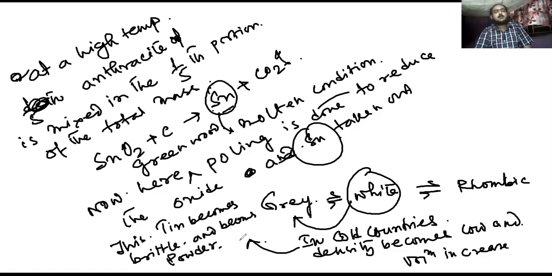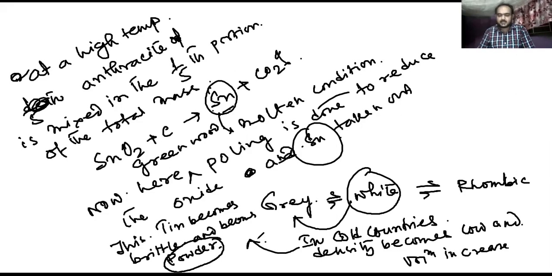Okay, now what happens? It produces this powder. This phenomenon is called tin plague or tin disease. What happens? White tin is transformed to gray tin in cold countries, at low temperatures, when the density becomes low and the volume increases. The tin becomes brittle and breaks down into powder. This is known as tin plague.